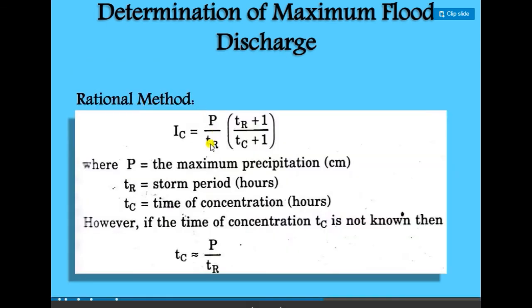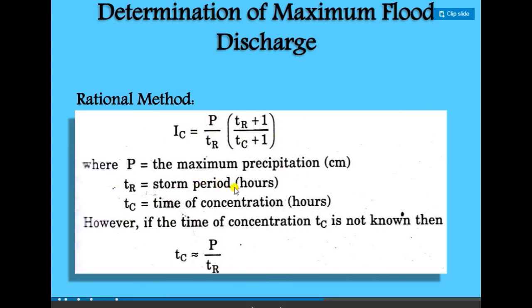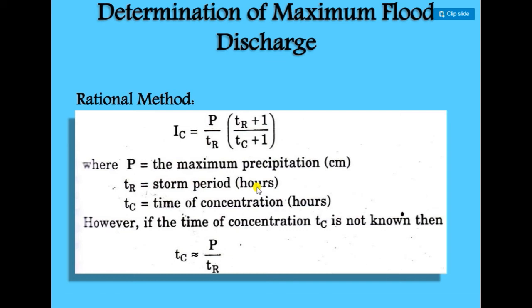The IC calculation formula is equal to P upon TR plus 1 upon TC plus 1, where P is equal to maximum precipitation, TR is equal to storm period, and TC is equal to time of concentration. So TC is equal to P upon TR.